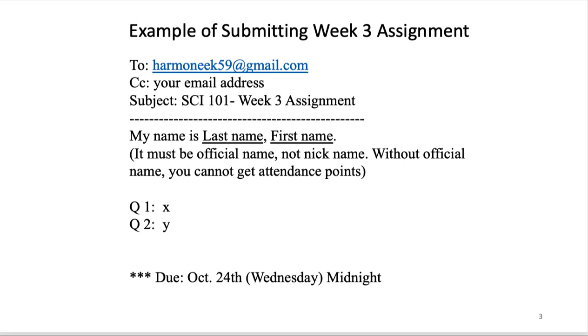This is the exact same pattern to submit the assignment which you did last week. First, this is the email main text body. You write down your last name, comma, followed by your first name. You write down the answer to question 1 from A, B, C, D, and also the answer to question 2. And this is my email address, and please include your email address also. And please submit this assignment by next Wednesday midnight.